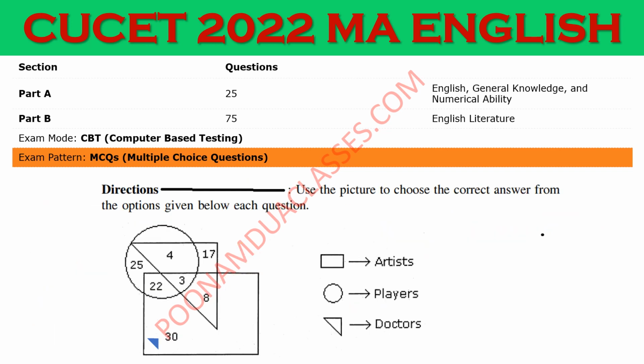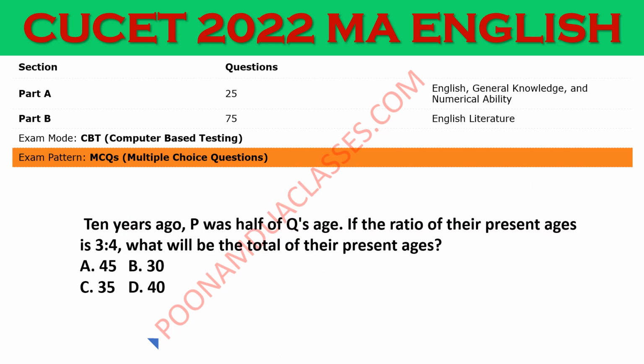So this type of questions can be there and you are supposed to just analyze this figure and accordingly answer the respective questions. The questions related to ages are quite popular. Look at this question. 10 years ago, P was half of the Q's age, and if the ratio of the present age is 3:4, what will be the total of their present age? इस क्वेश्चन का करेक्ट आंसर है 35. You should be knowing to solve this kind of questions. You should know how to make the equations and how to reach to the right answers.